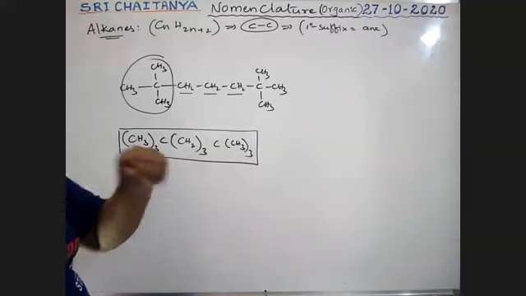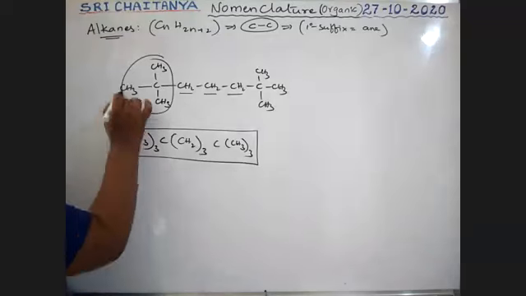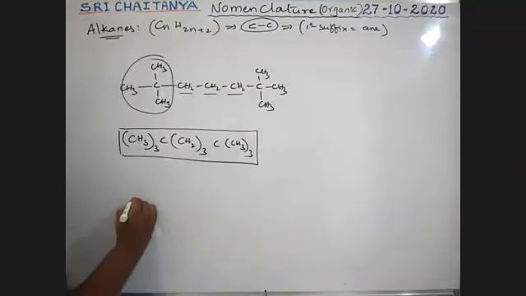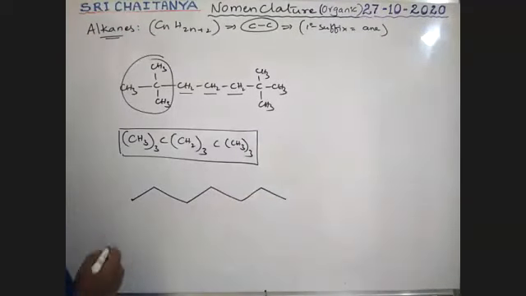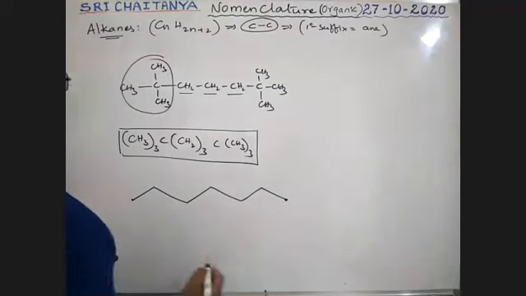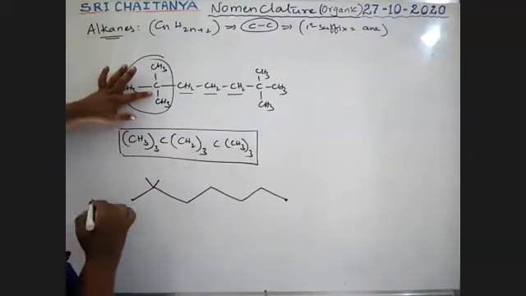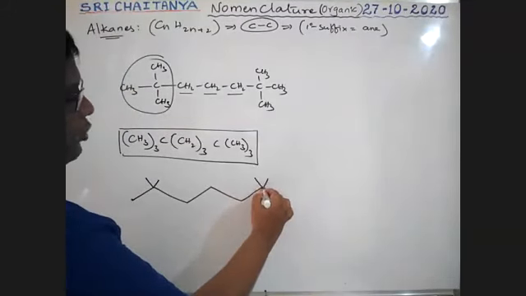Now I am representing the bond line formula. The bond line formula is like this: 1, 2, 3, 4, 5, 6, 7 carbons. Seven carbons. So the second carbon has two methyl groups. The last but one carbon also has two methyl groups.